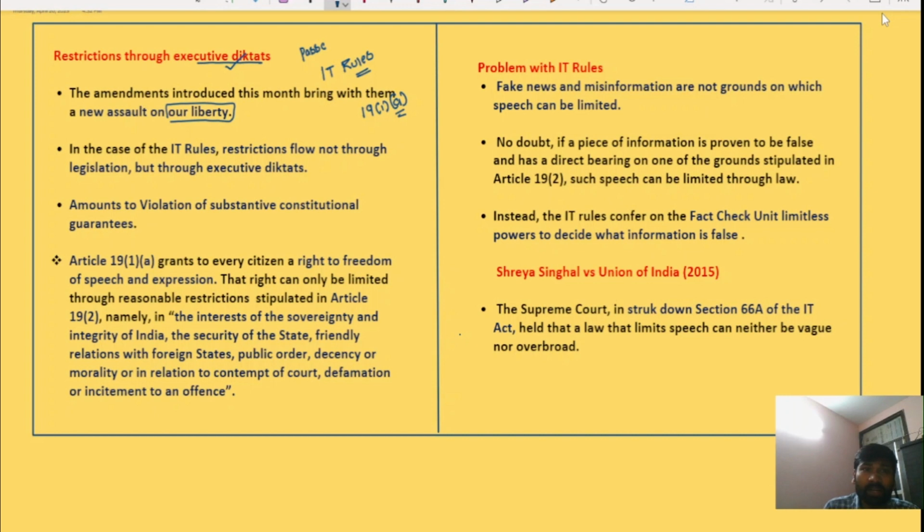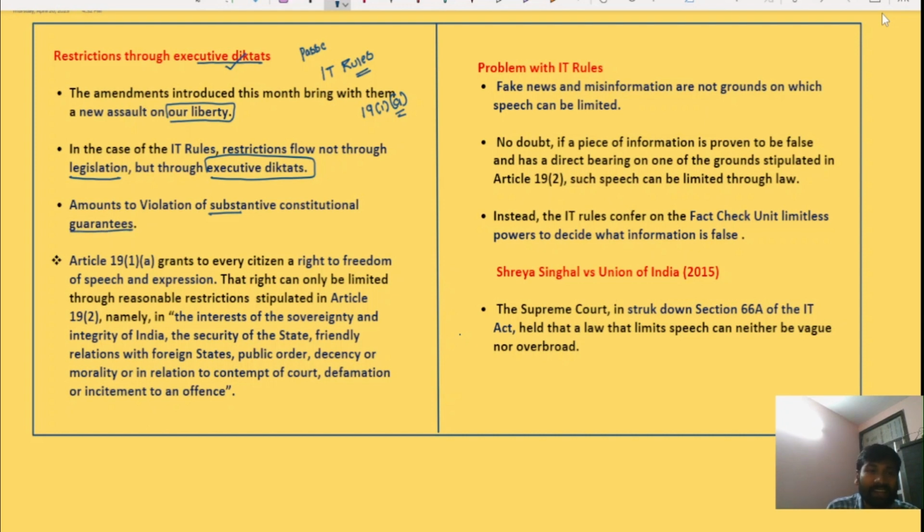The newly issued restrictions do not flow through a legislation, but merely through an executive diktat, and they have no legislative backing. It amounts to the violation of substantive constitutional guarantees.